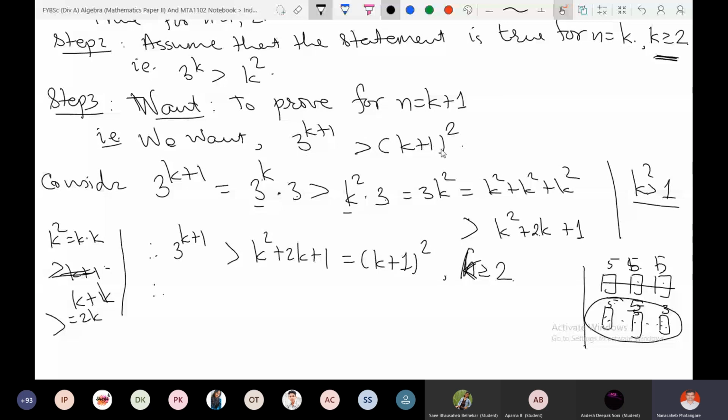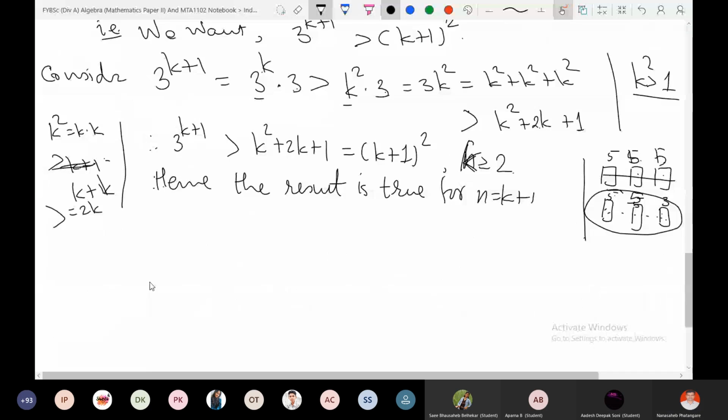Right? Hence, the result is true for n equal to k plus 1. The result holds for n equal to k plus 1. Right? Therefore, by induction, from k to k plus 1 we are able to prove. So by induction, 3 raised to n is greater than n square for all natural numbers. That is what we were expecting.